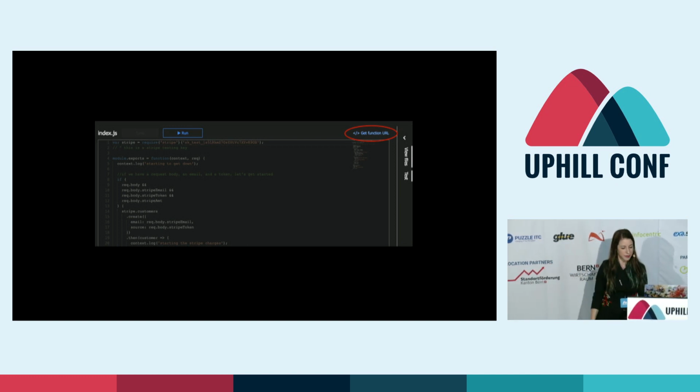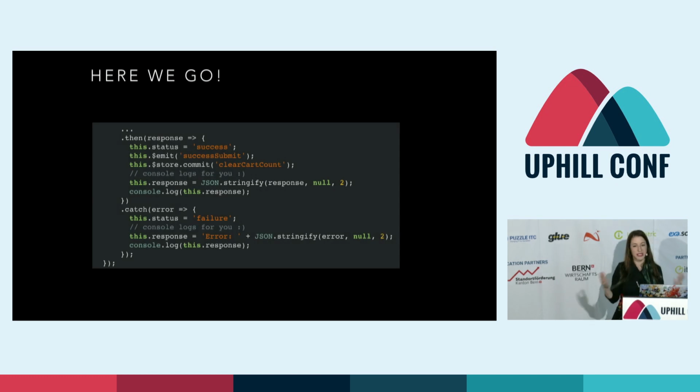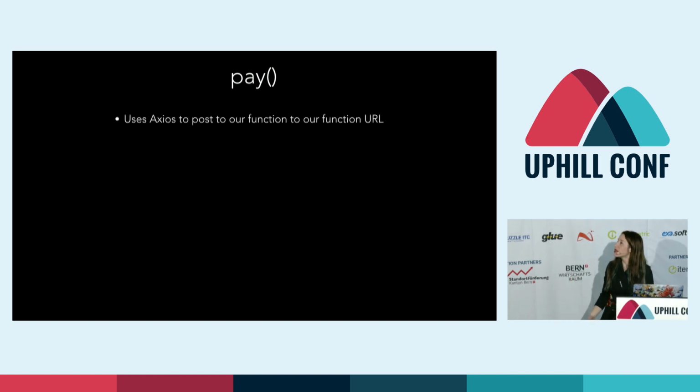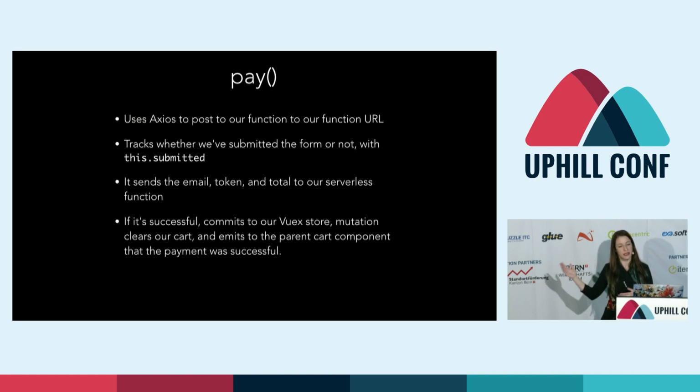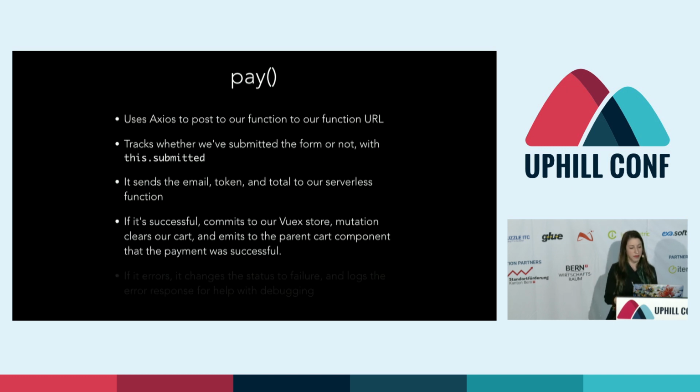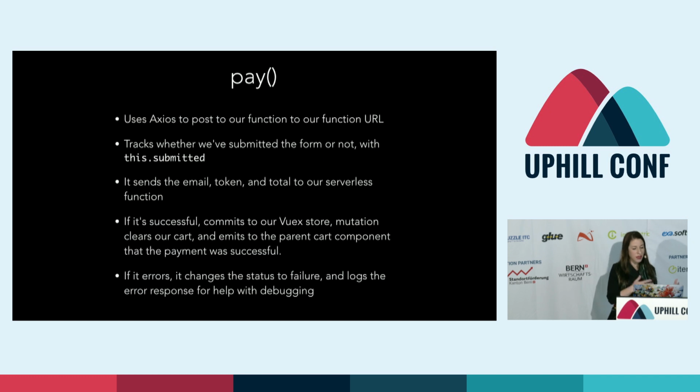I'm using Axios here. So after that's complete, we change the status to success, clear the cart with a mutation in Vuex, and log any errors. And we're going to go over that pay method really quickly again because it's pretty important. It's the most important part. So here we're using Axios to post to our function URL. We track whether or not we've submitted the form with this.submitted. It sends the email, the token, and our total to the serverless function. If it's successful, it commits to the Vuex store, mutation clears the cart, and emits to our parent component that the payment was successful. If it errors, it changes the status to failure, logs the error response for debugging.